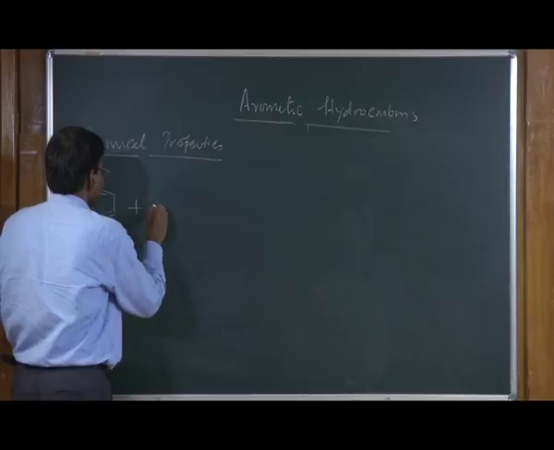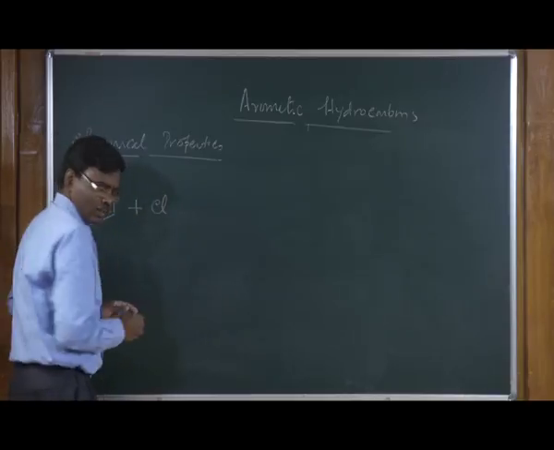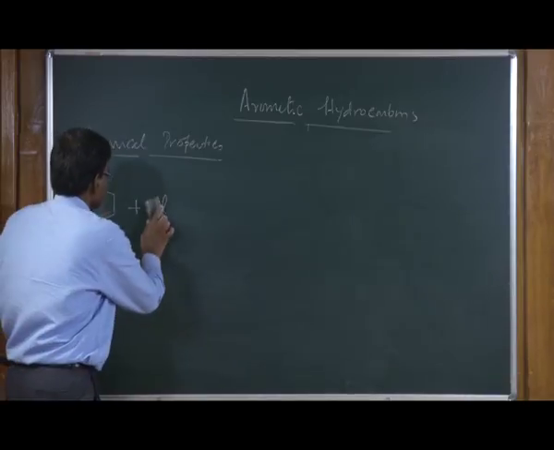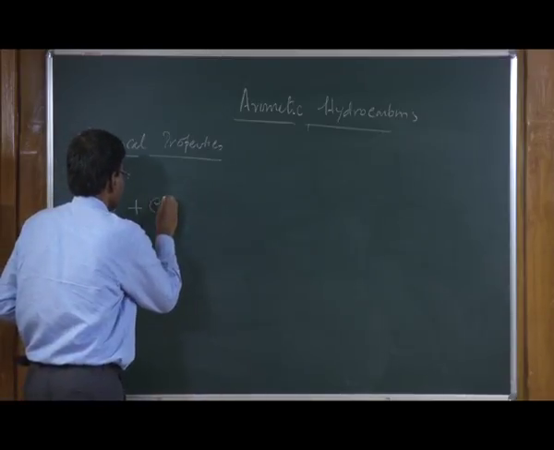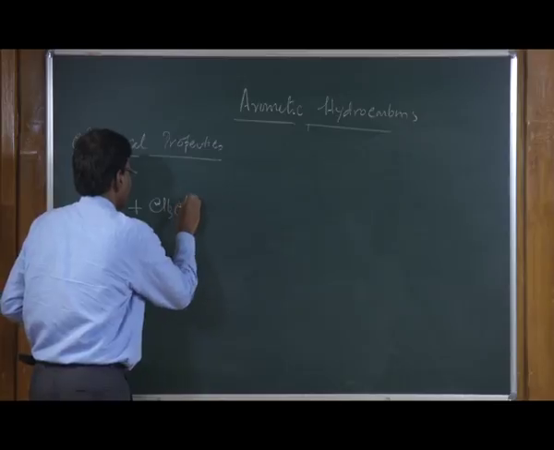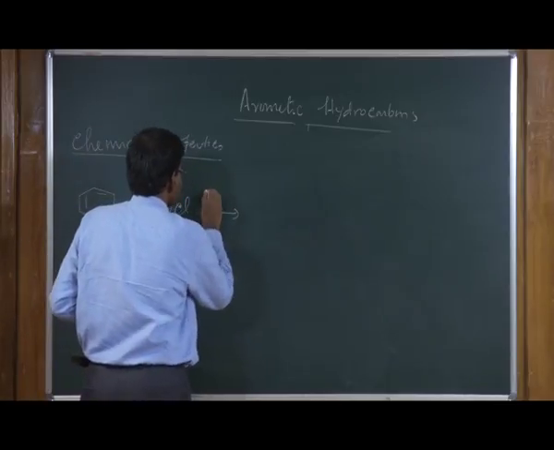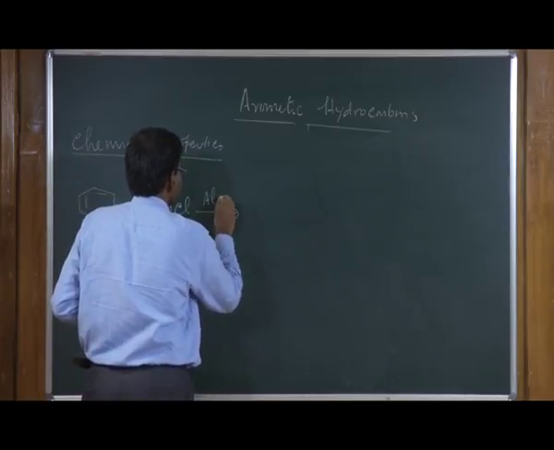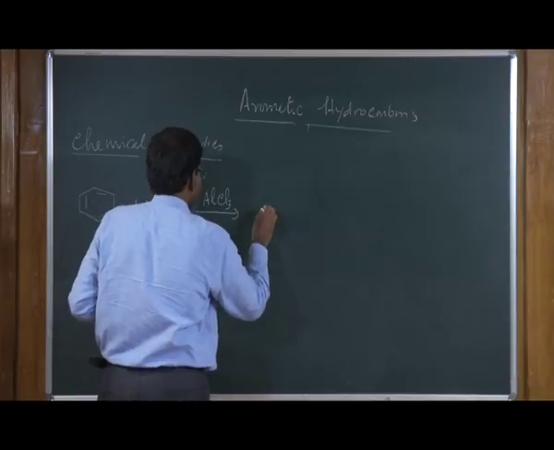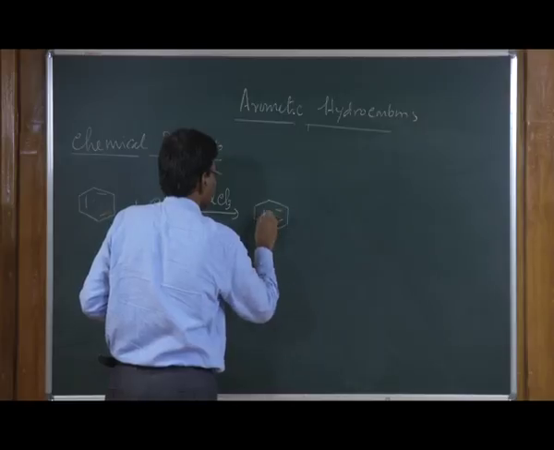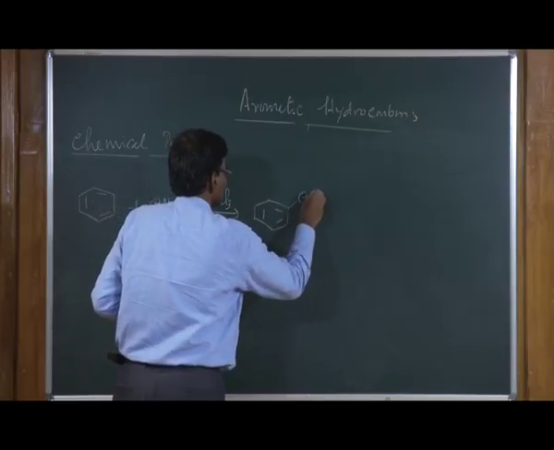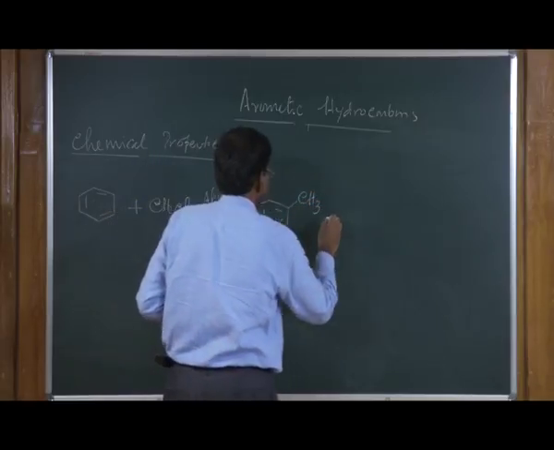For example, when you react chloromethane with benzene, in the presence of aluminum chloride, it can be converted into methyl benzene and HCl.